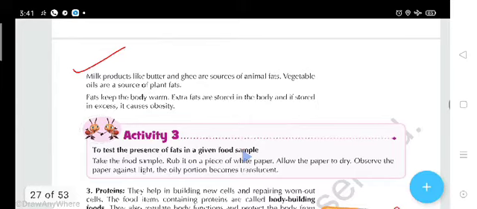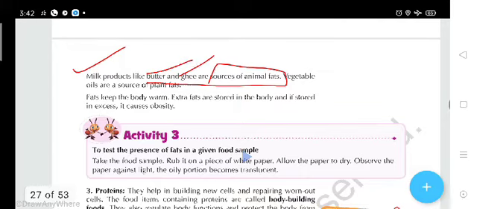Milk products like butter and ghee are sources of fat, because these are animal foods, and we take this milk from animals, and it contains ghee and butter.